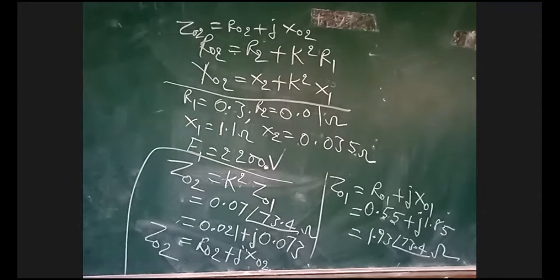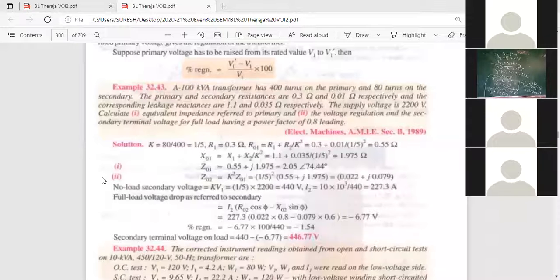Are you getting the same answer? Yes, sir. That is your R02 value 0.021 and X02 value 0.073. We'll get the same answers.